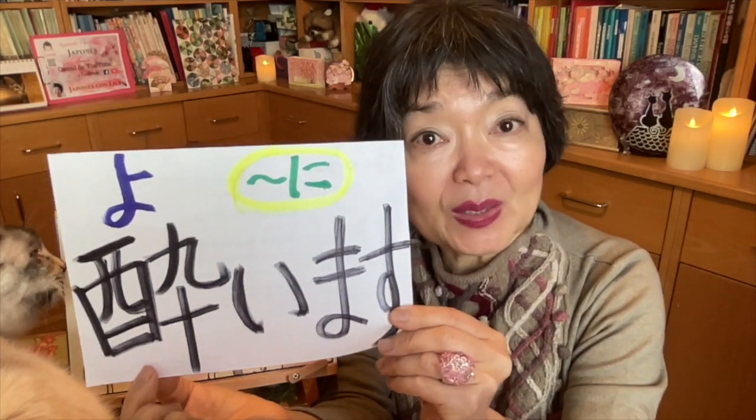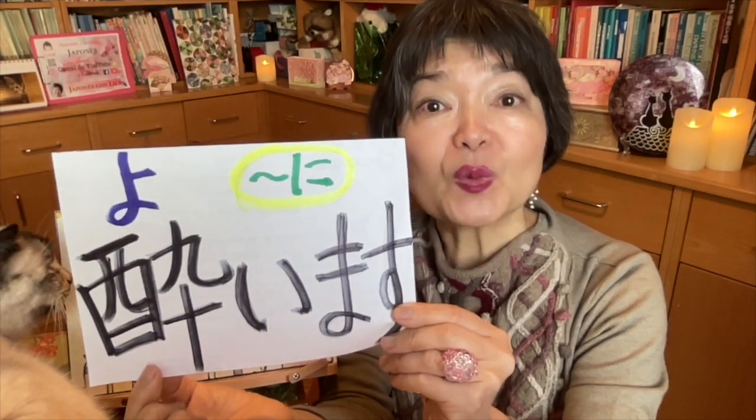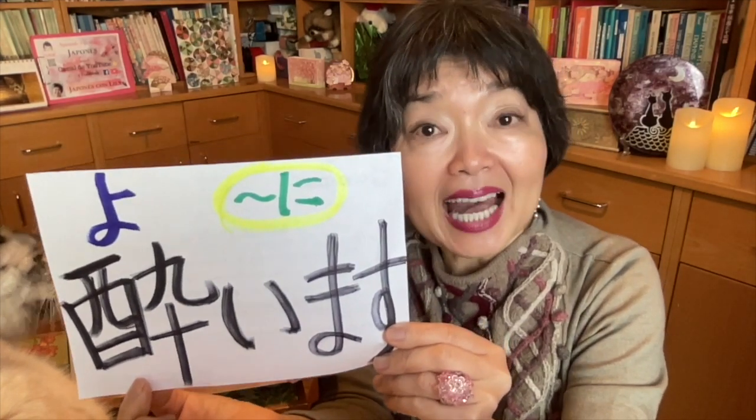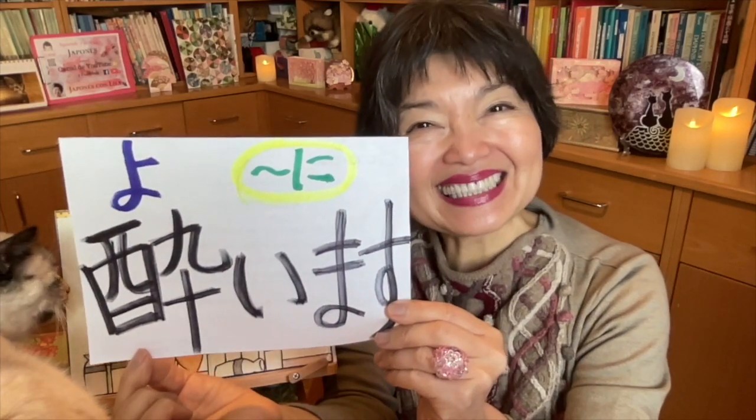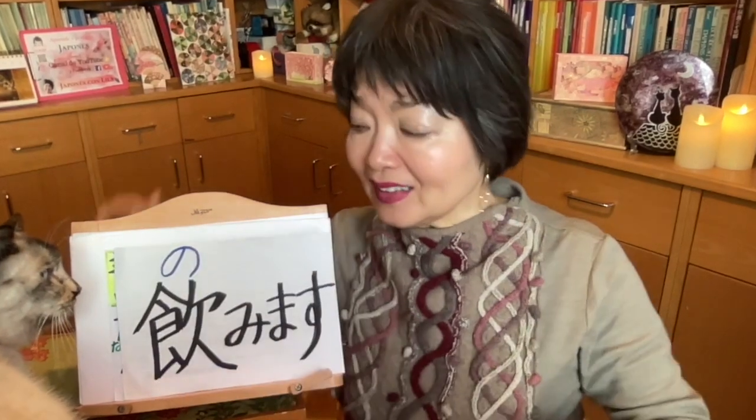But not only お酒, not only alcohol, we can also say to get car sick, 車に酔います. お酒をたくさん飲んだら酔います。